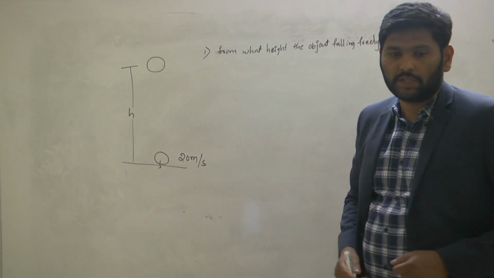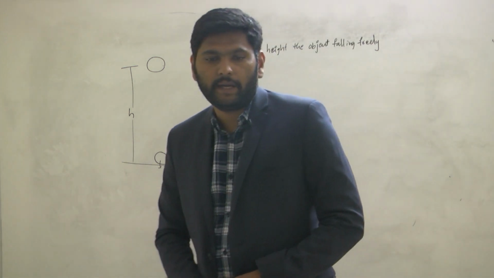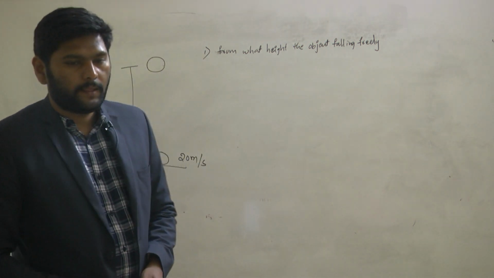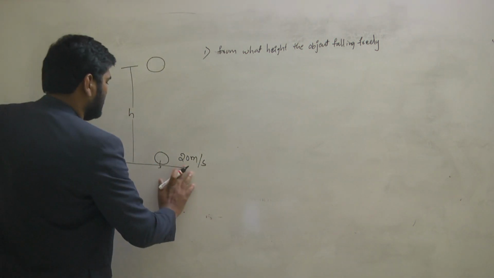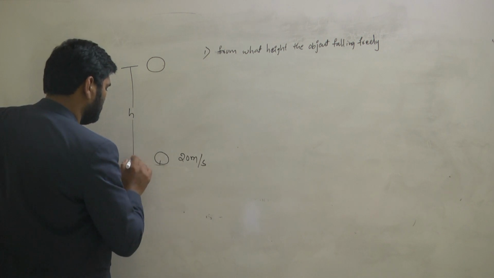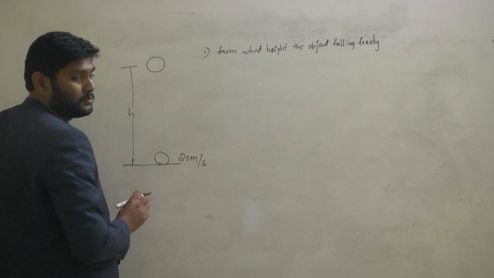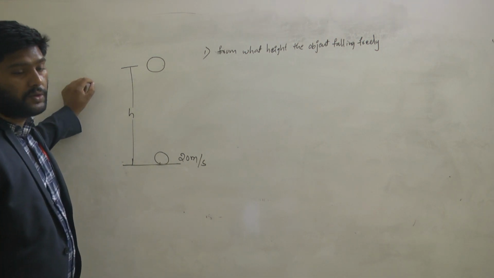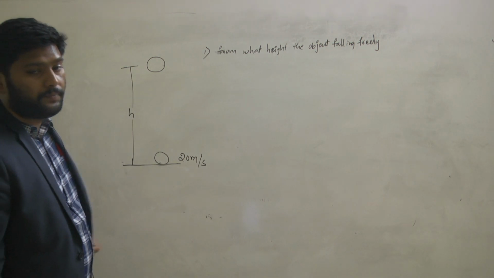This is my first question. Can you tell me the answer? So this is an object falling freely. When it is about to reach the ground, its velocity becomes 20 meter per second. My question is, from what height is the object falling freely?